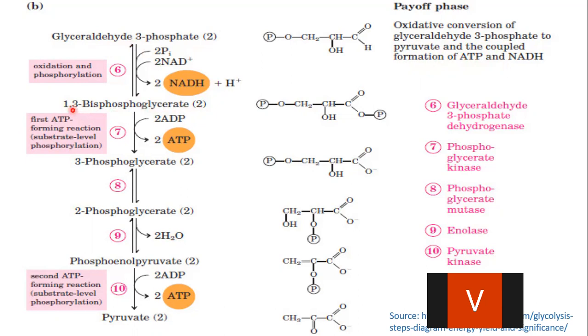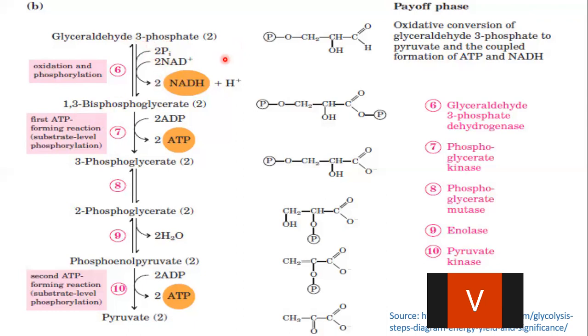You might have understood why it is written as bis, because the two phosphate groups are present on two different carbon atoms, one on the first and another on the third carbon atom. Now check out, this is oxidation and phosphorylation. But in the substrate there is only one phosphate, and in the product there are two phosphate groups, and we cannot see any ATP here.